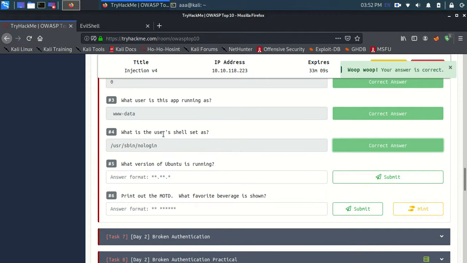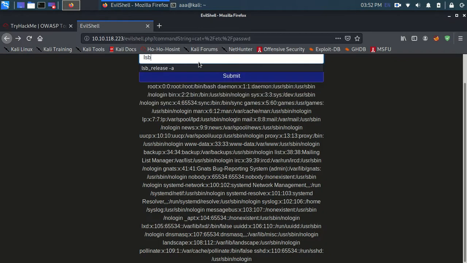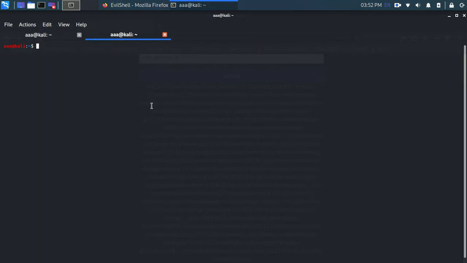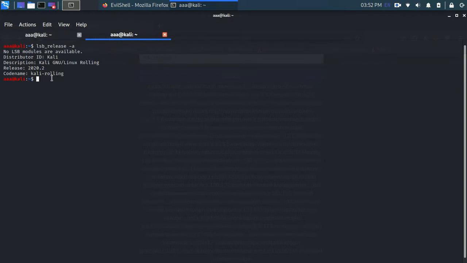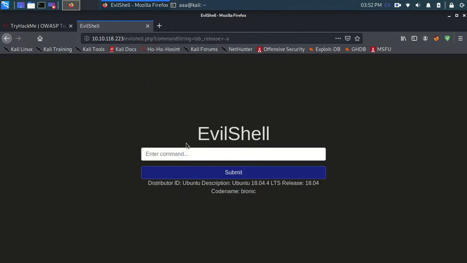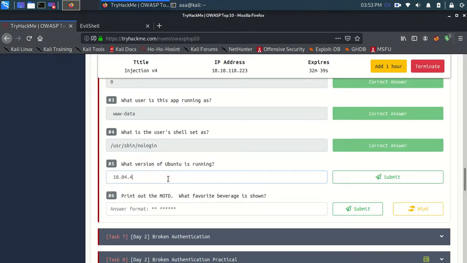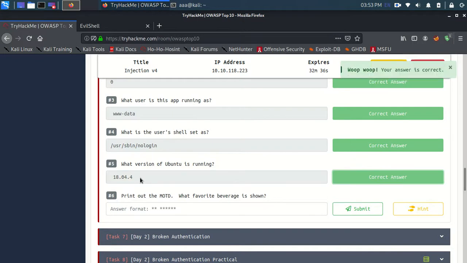And for which version of Ubuntu is running, for this one I was doing lsb_release -a. For example, let me run lsb_release -a here. You can see that my PC is Kali Linux 2020 and his one is Ubuntu 18.04.4. Let's submit this. Yep. Next: print out the MOTD, what favorite beverage is shown?